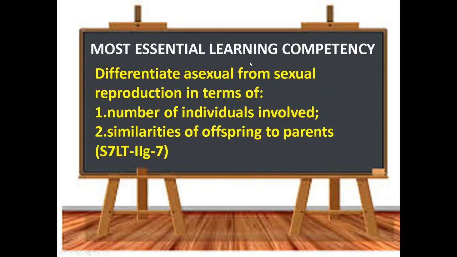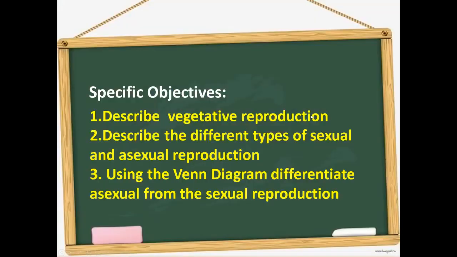For the most essential learning competency, the learners must differentiate asexual from sexual reproduction in terms of the number of individuals involved and the similarities of offspring to parents. For the specific objectives, number one is to describe vegetative reproduction. Second is to describe the different types of sexual and asexual reproduction. Third is to use the Venn diagram to differentiate asexual from sexual reproduction.